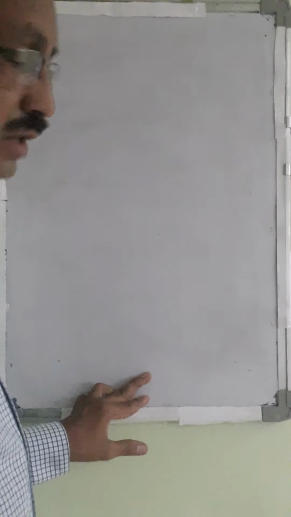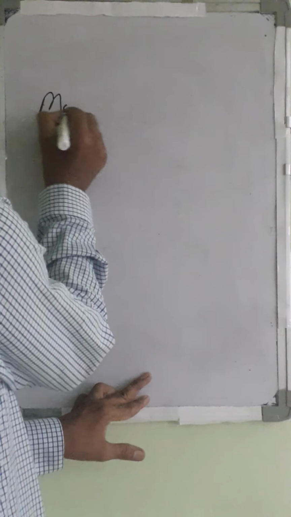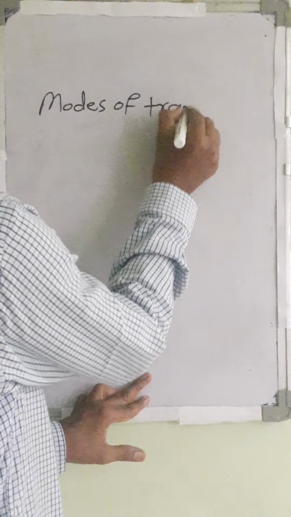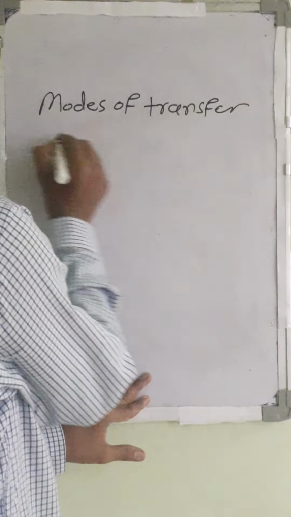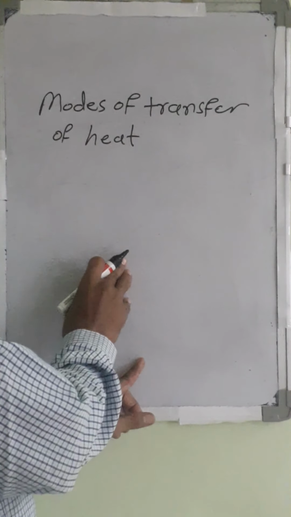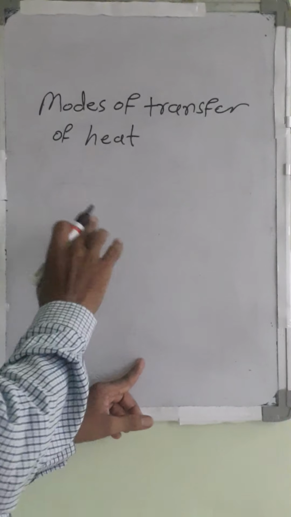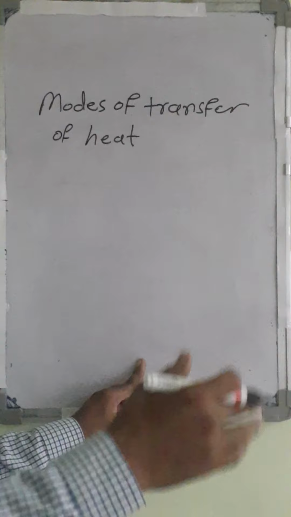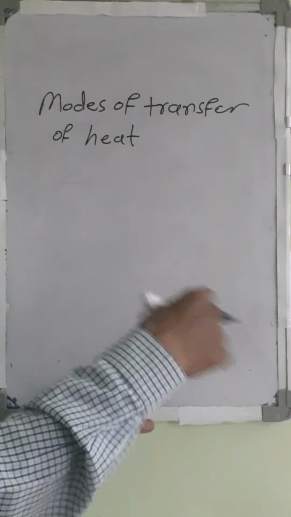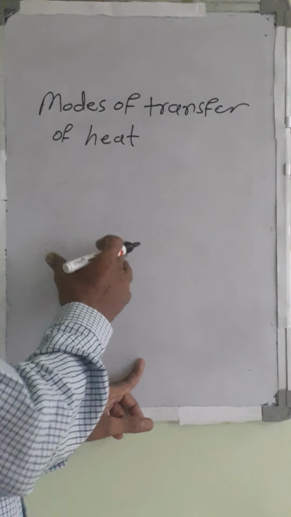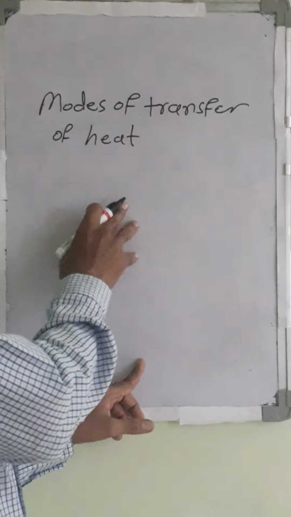Now we will consider the different modes of transfer of heat. Heat is transferred from a higher energy level to a lower energy level, and depending upon how heat is transferred from one point to another point, there are three types, which are called modes of transfer of heat.